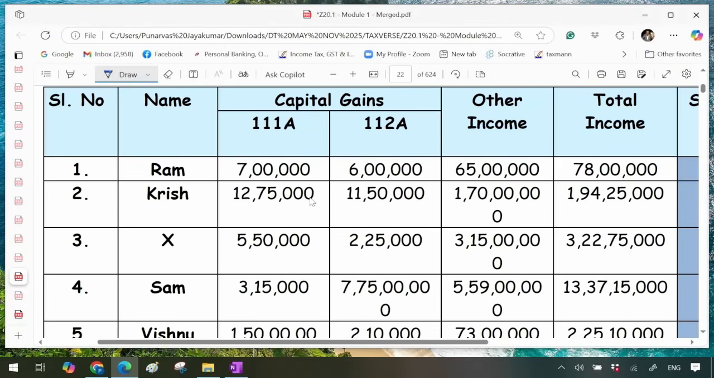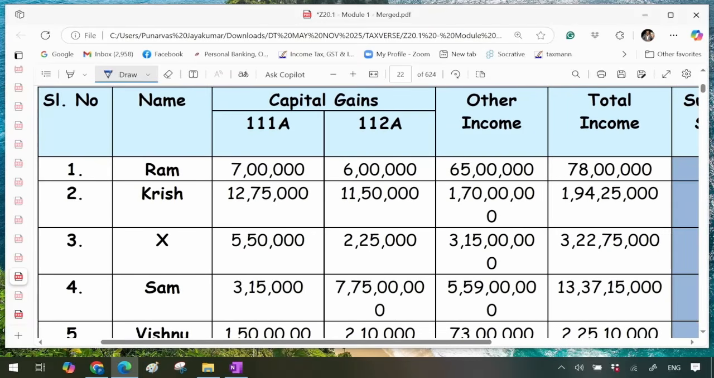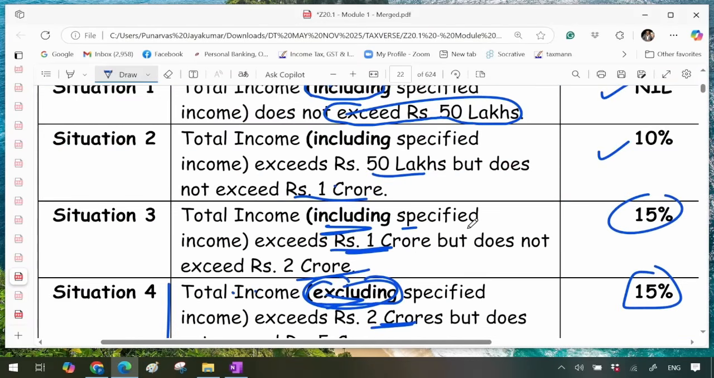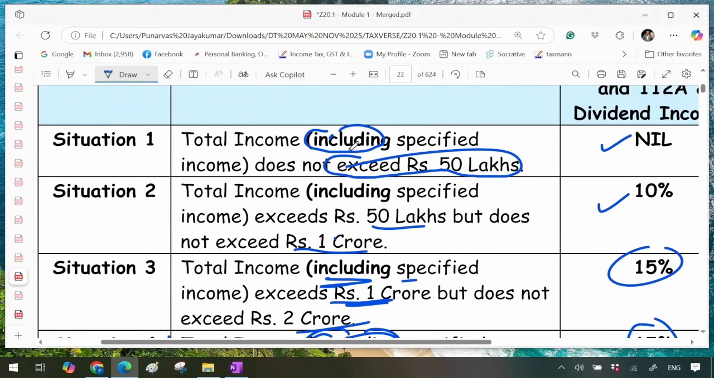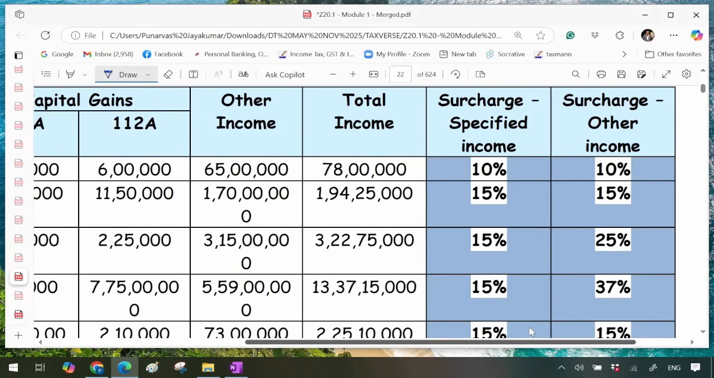From 7 lakh, 6 lakh. Total how much? 13 lakh. Other income 65 lakh. Total income 78 lakh. All put together, it is less than 1 crore. Correct? So where will it come under here? All including, more than 50 lakh, less than 1 crore. So situation number 2 in both the cases. For capital gain income, 6 plus 7, 10%. For other income, 10%.